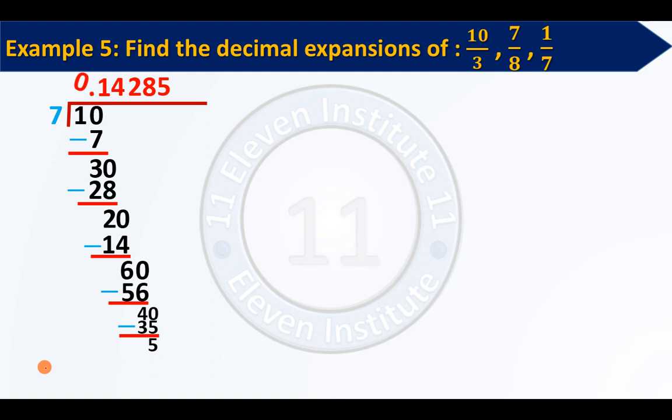And this time what you can see is the remainders are not getting repeated. Here it was 3, here it was 2, here it was 6, here it is 5. But we have to continue the division. Again I can write a 0 over here. So 50, and 7 7s are 49, and 50 minus 49 I will get 1. Now I will stop. See, yet the remainder is not 0.